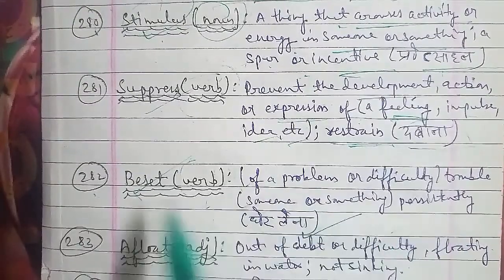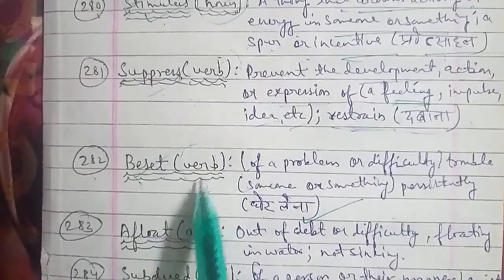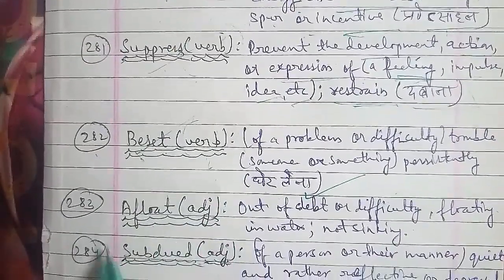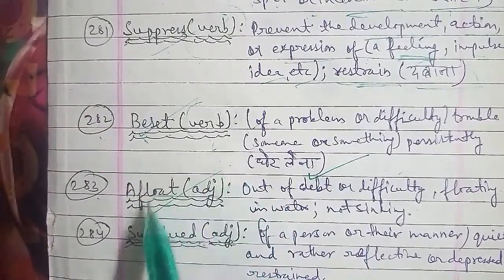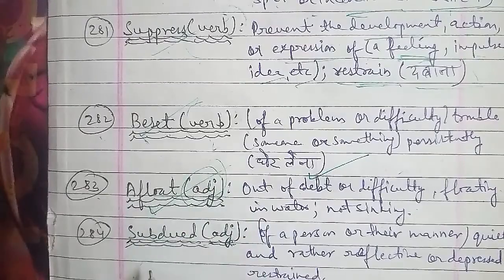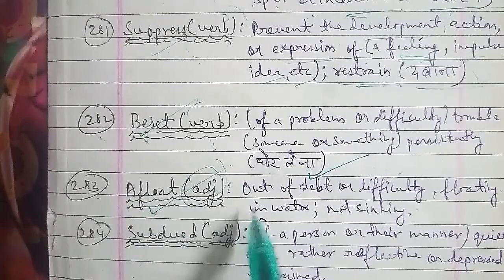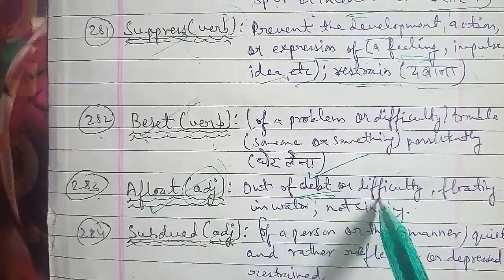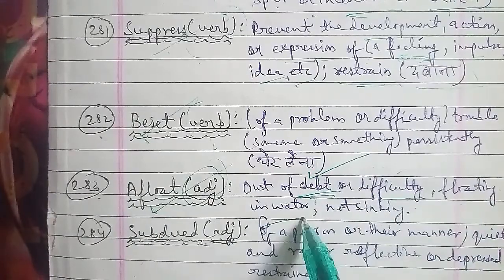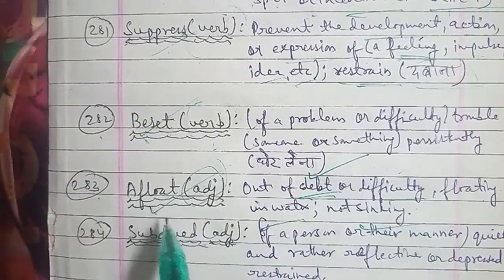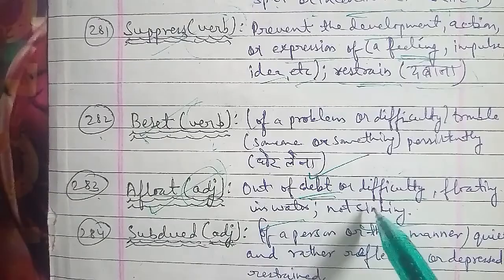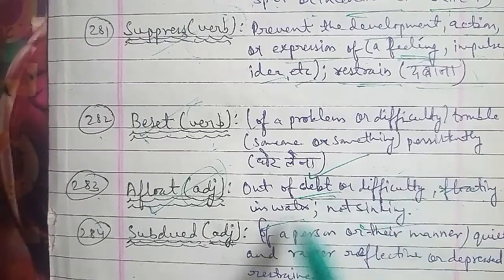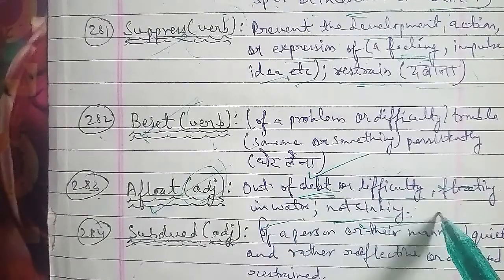Now the word is the 283rd word, that is afloat. Afloat is a word that is used as an adjective here, and the meaning of afloat is out of depth or difficulty, floating in water, not sinking. Afloat मतलब होता है that out of the depth, एक depth के बाहर आप बात करते हो या difficulty से बात करते हो, floating हो रही है, water में floating हो रही है, not sinking, sink नहीं हो रहा but float हो रहा है. Okay, that you can use the word afloat. Next word is your 284th word, that is subdued.